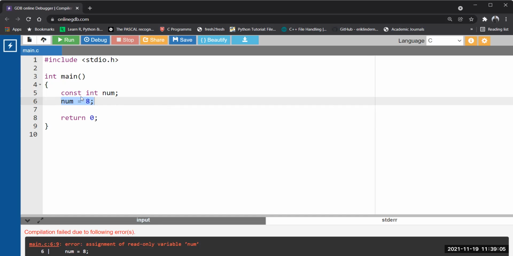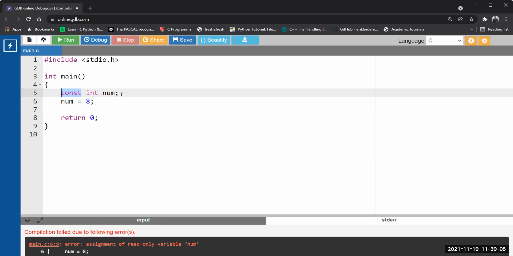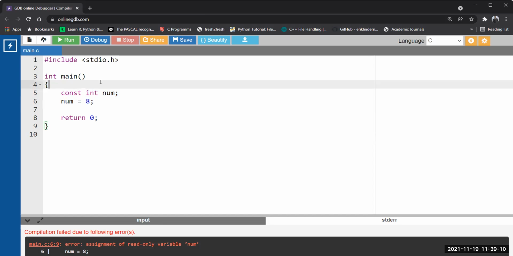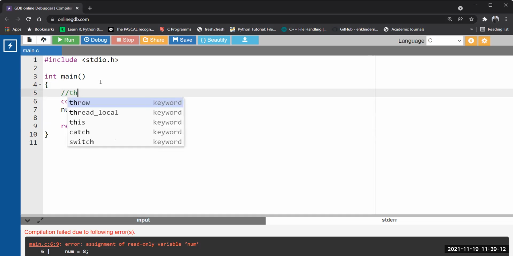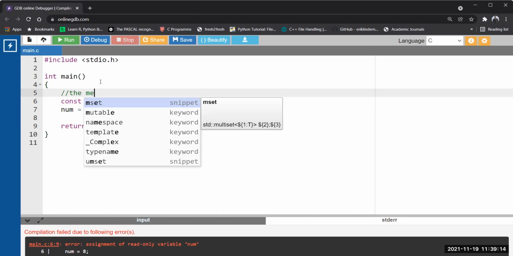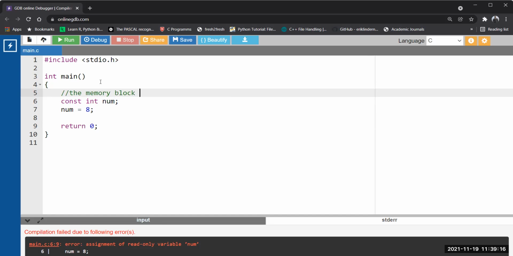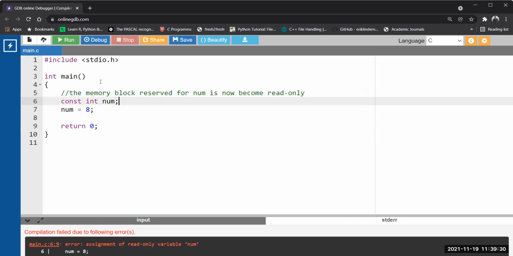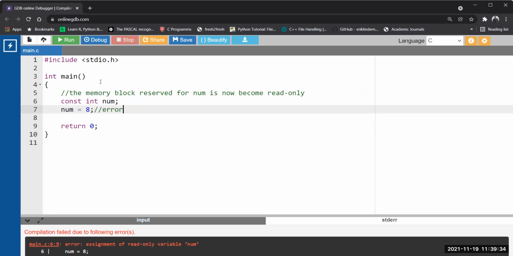So when you write the const keyword before a variable declaration, it means the memory block reserved for num is now read only. You can read it, but you cannot do any updation. So this line will be an error.